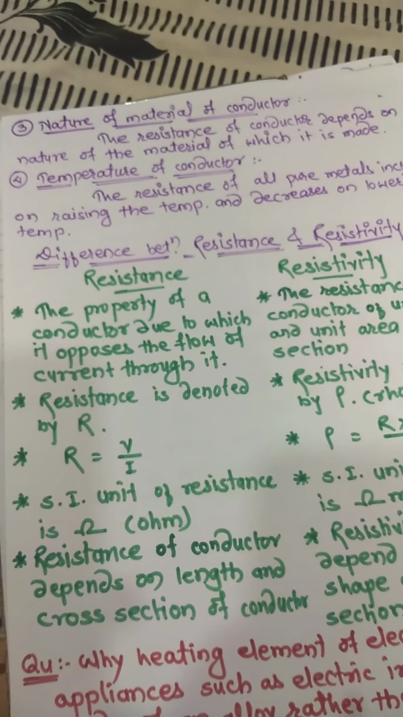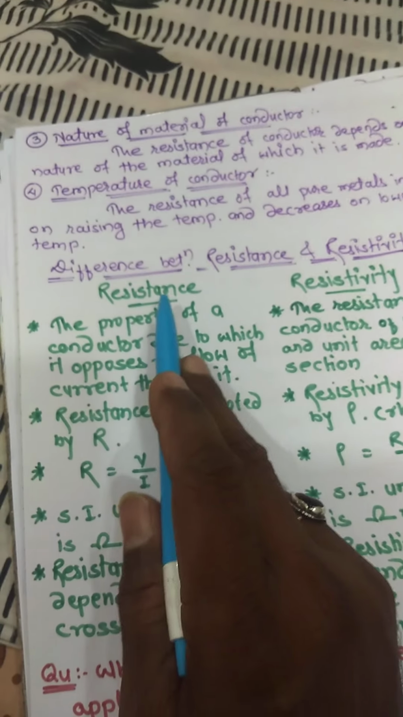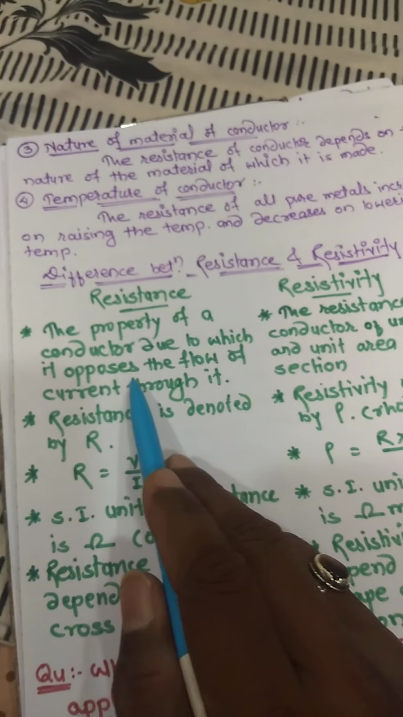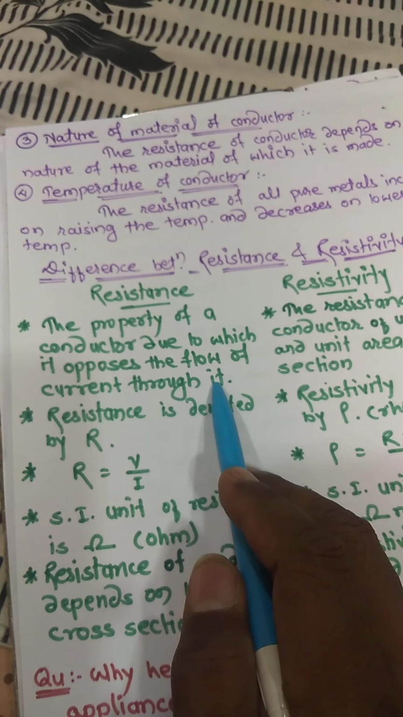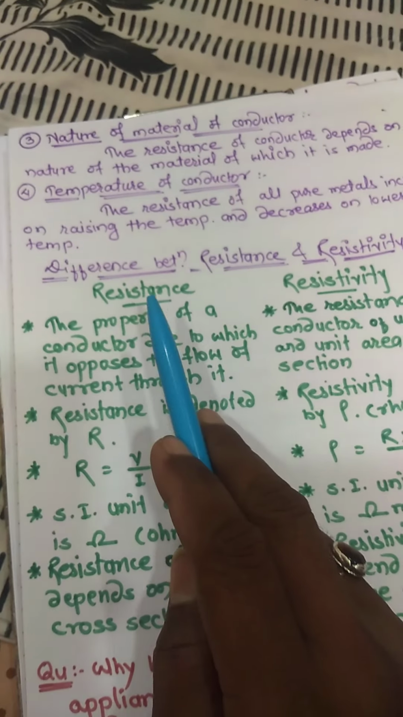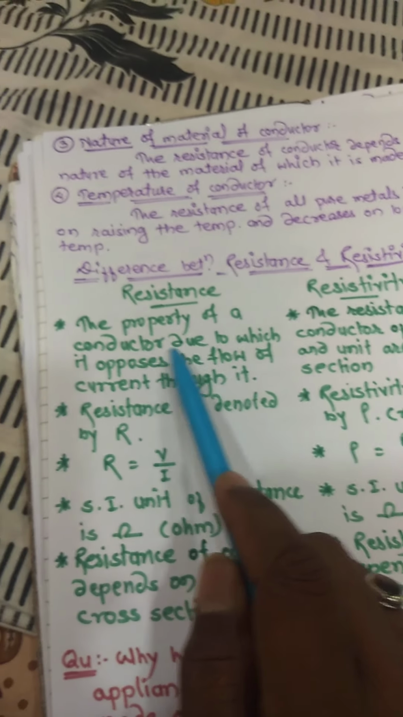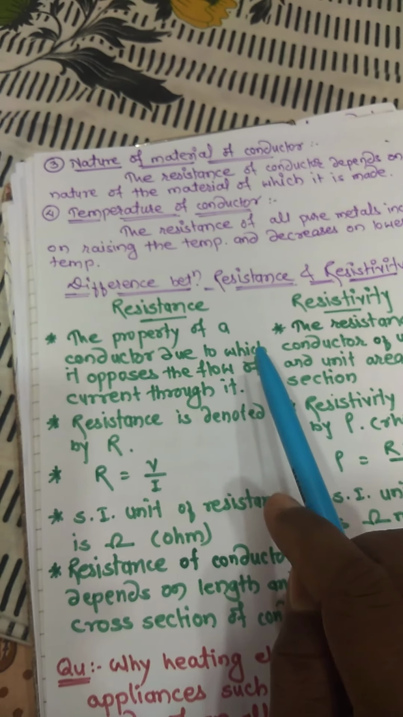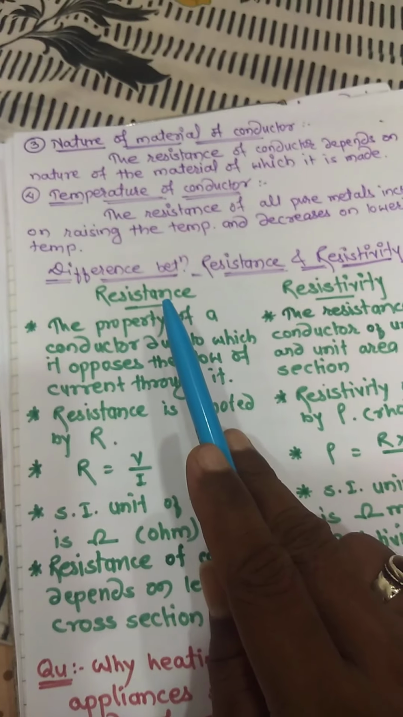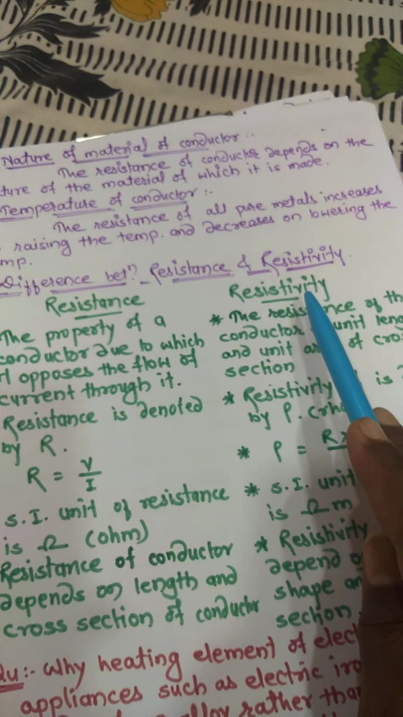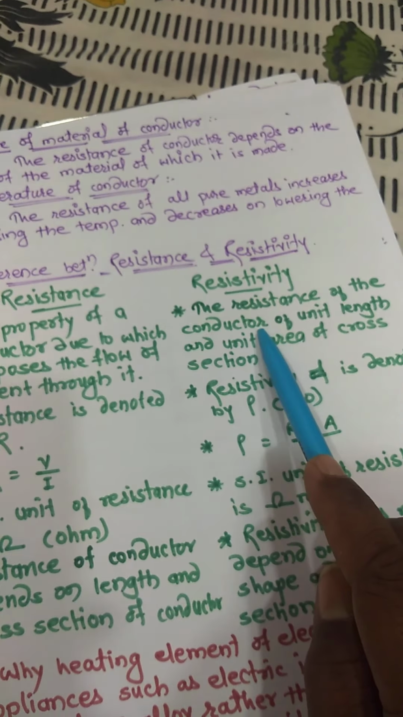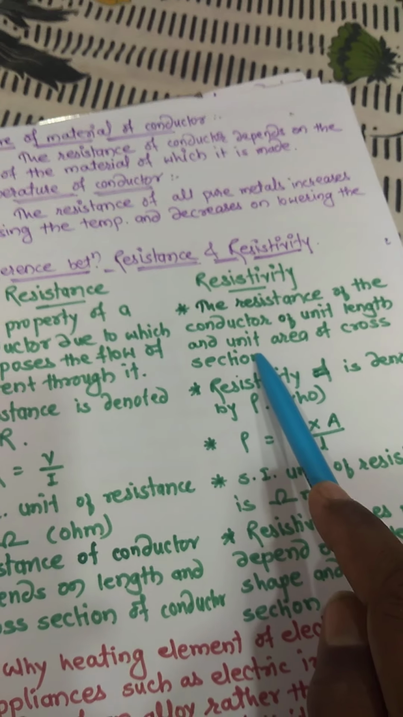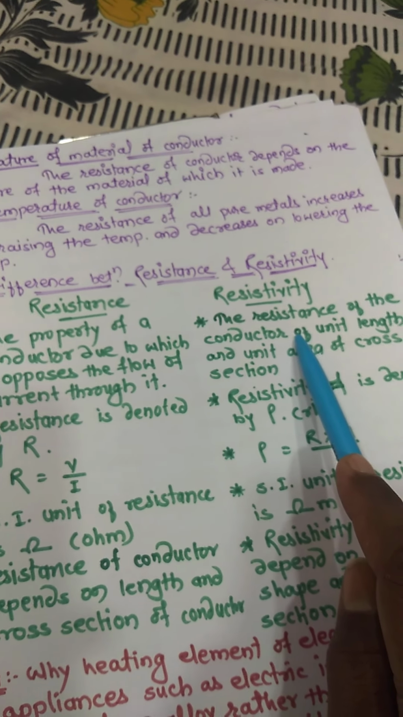In the definition we studied that resistance is the property of a conductor due to which it opposes the flow of current through it. So what is resistance? The property of a conductor due to which it opposes the flow of current; that property of the conductor is called resistance. And what is the meaning of resistivity? The resistance of the conductor of unit length and unit area of cross section is called resistivity.